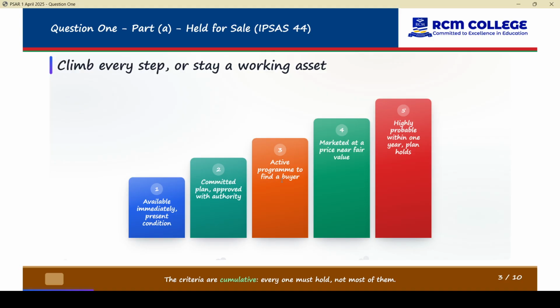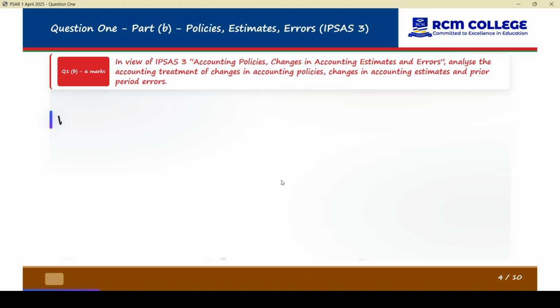When we talk about the sale is highly probable, it is expected, it's more than likely that the sale will be completed and the entity is unlikely to change the plan, except for something which is unforeseeable, something which is beyond that entity's control. So now, we are done with question 1A. Let us move to 1B.